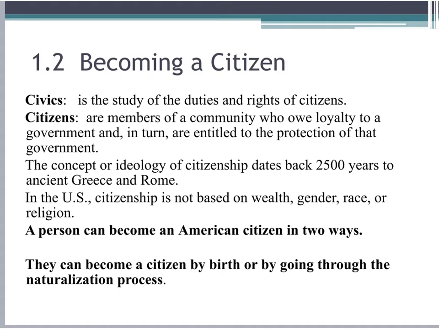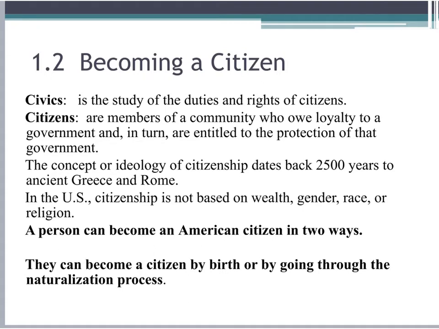Chapter 1.2, Becoming a Citizen. Please write down the bullet civics and its definition. Please write down the bullet citizens and the explanation next to it. Please write down the last two bullets highlighted on this slide.